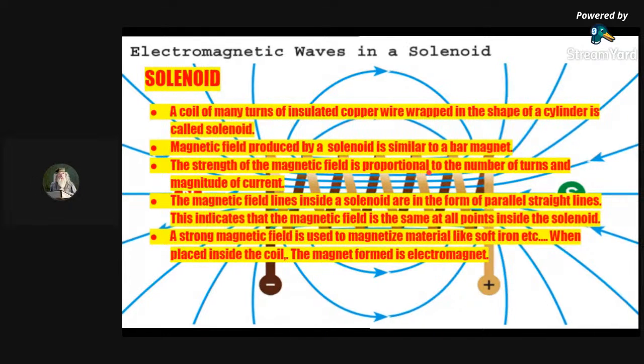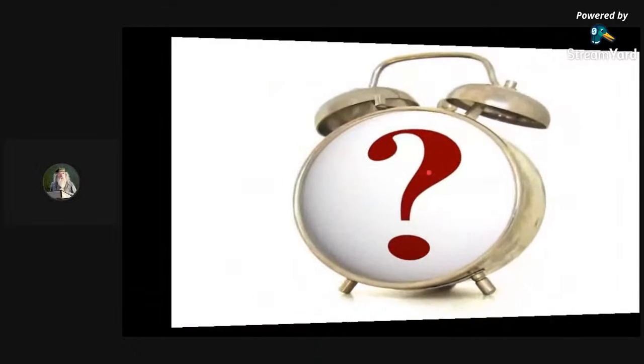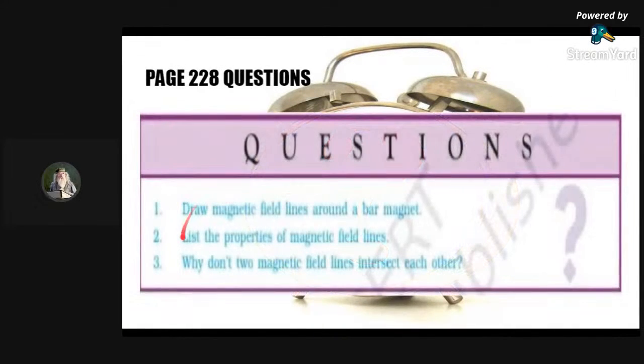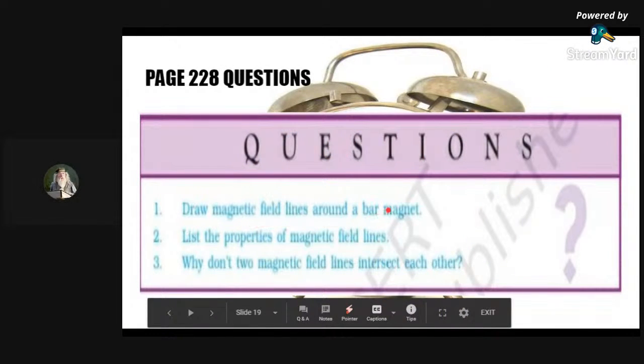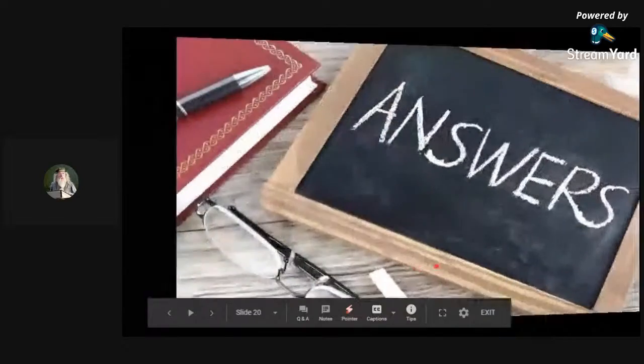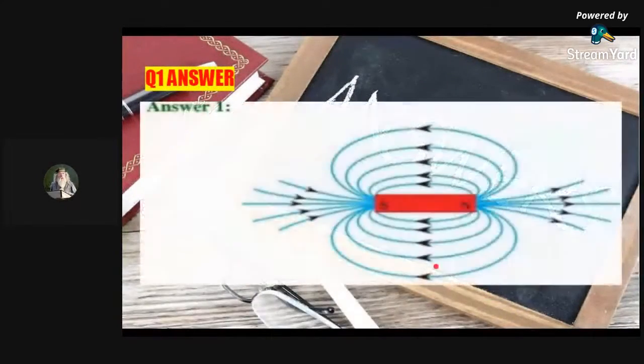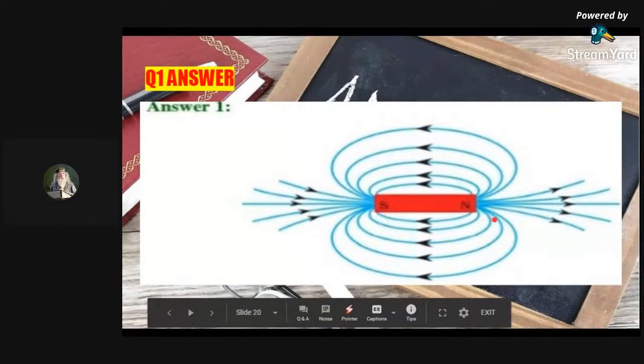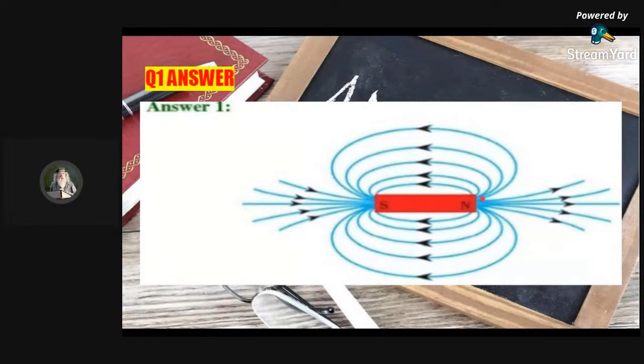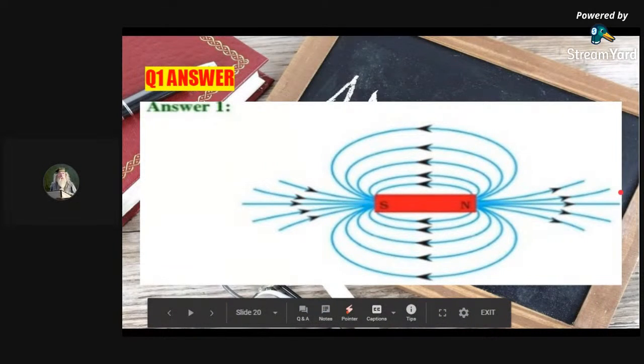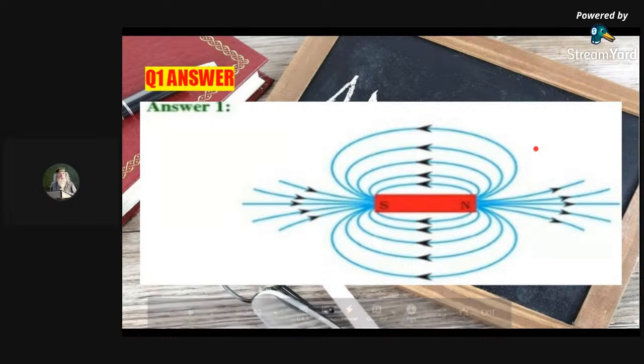Okay, let's move on. Question time. Page 228 questions. Draw magnetic field lines around a bar magnet. List the properties of magnetic field lines. Why don't two magnetic field lines intersect each other? Answers are also here. Question number one answer: this is a bar magnet, south and north. You have to be very careful with the arrows. The arrows should be from north to south outside and south to north inside. You have to be careful with this.